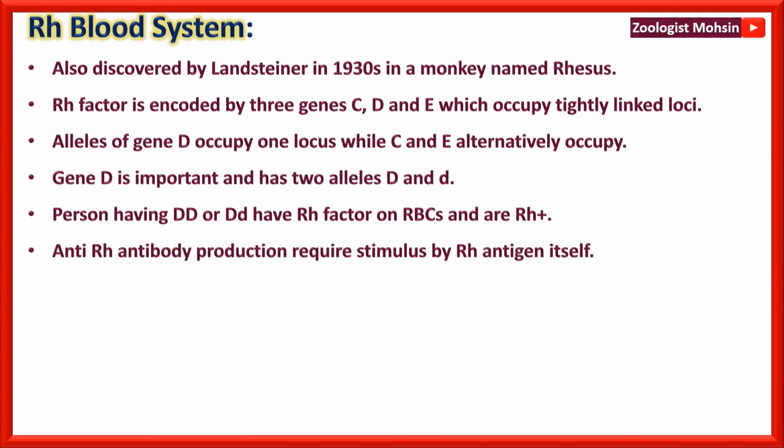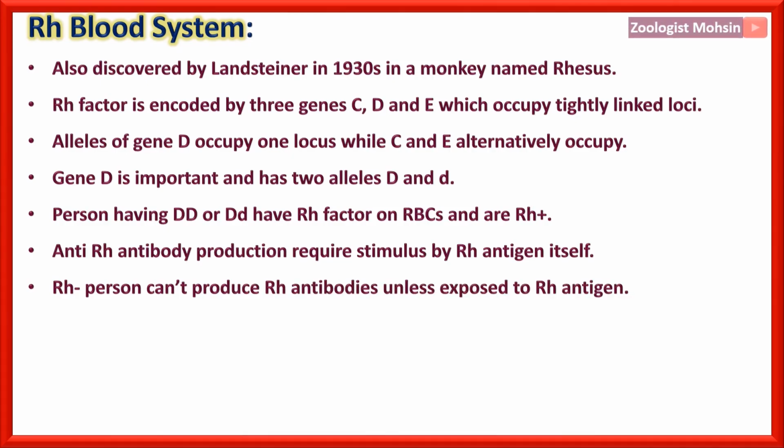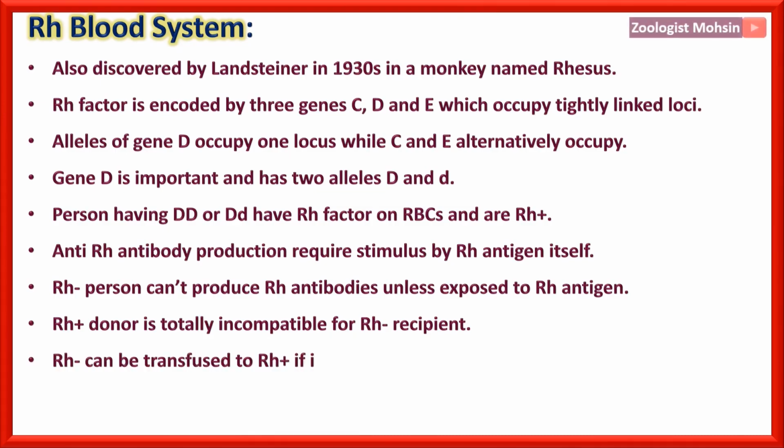antibody production requires stimulus by Rh antigen itself. Unlike the antibodies of blood group ABO, which we have seen are not actually stimulated by the antigens but are naturally present in the blood, an Rh negative person cannot produce Rh antibodies unless exposed to Rh antigen. Now, Rh plus donor is totally incompatible for Rh negative recipient, while Rh negative can be transfused to Rh plus if it is never exposed to Rh antigen already. So, these 2 points are quite important and conceptual.